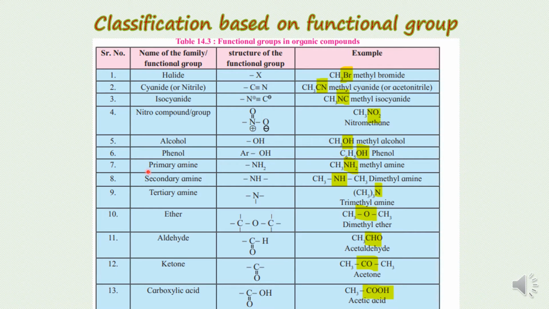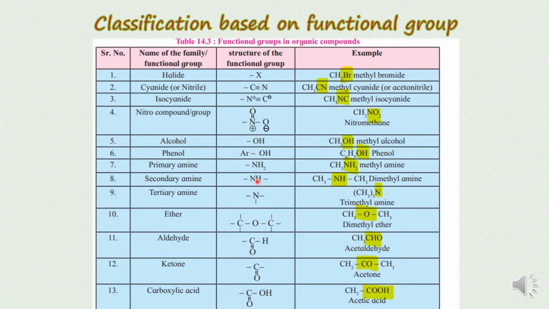Now children, primary, secondary and tertiary amines. In all three, one atom, that is nitrogen, is common. When nitrogen is bonded with two hydrogen atoms, and the third valency of nitrogen is shared with the carbon atom of a chain, then it is called a primary amine.